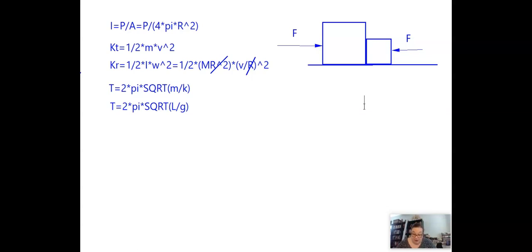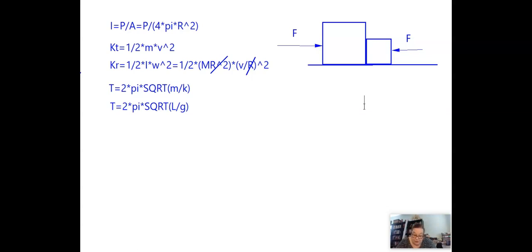Number 9. A ball is thrown upward into the air. Ignore air resistance. When it is rising and reaches half of its maximum height, the net force acting on it is what value? So if we were to draw a force diagram for this object, the only force acting on it is gravity. Gravity is always acting on objects, and we don't have contact with any other things. We're not in contact with a hand or in contact with a table, so there's no other forces present. Therefore, the net force is just equal to the gravitational force, which we also call the weight of the object. And that is answer A.